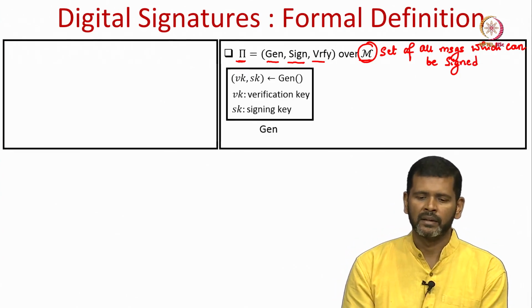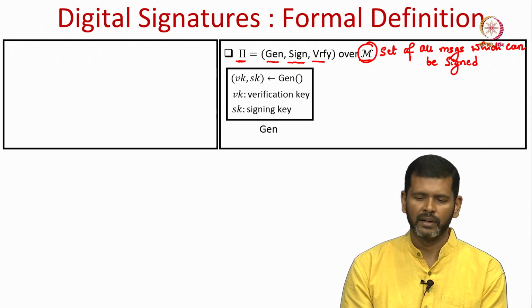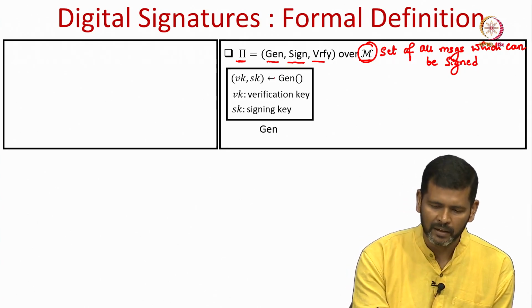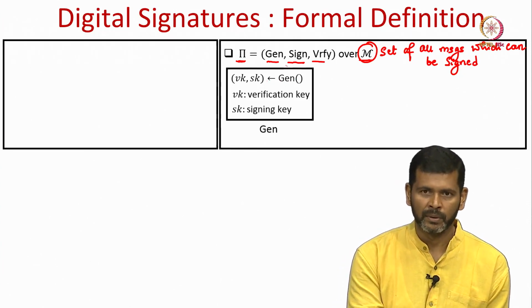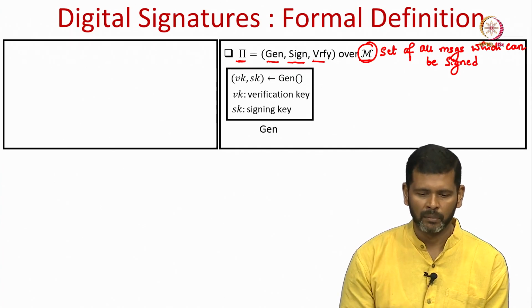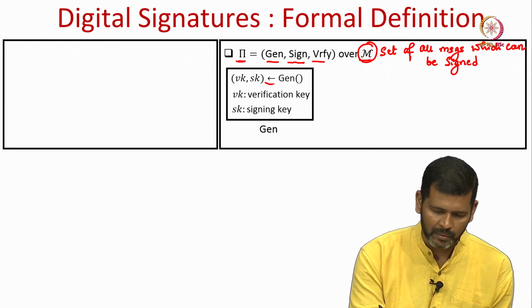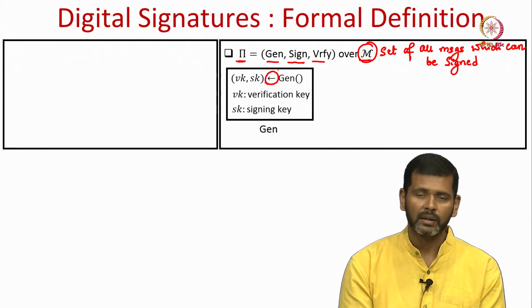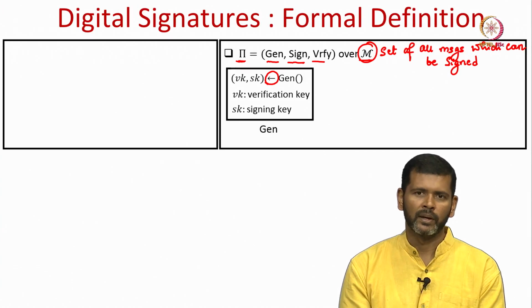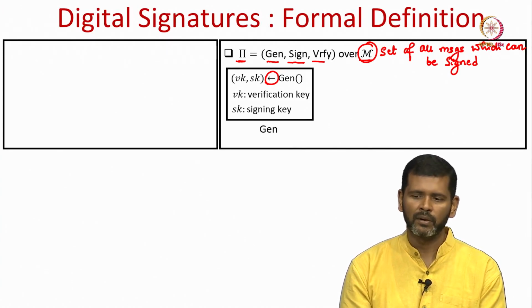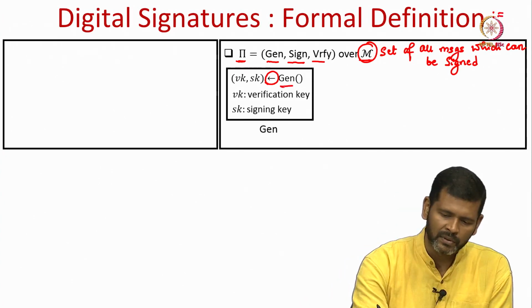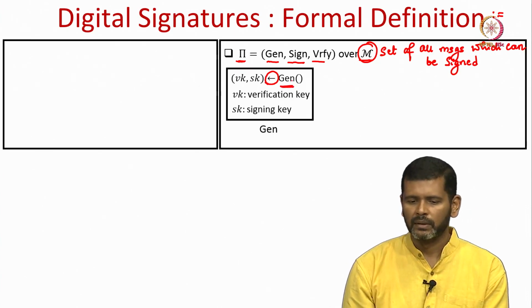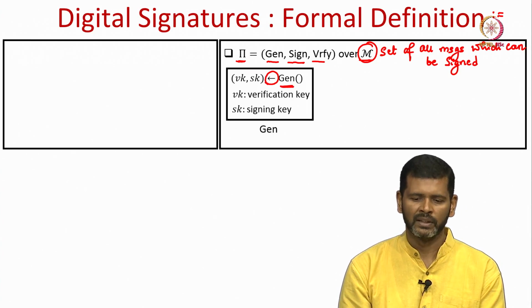Now, how this scheme will be used? So, let us first understand the syntax and semantics of each of these 3 algorithms: key generation, signing and verification algorithm. So, the key generation algorithm is a randomized algorithm. When I say a randomized algorithm, that means every time you run this algorithm, it will produce different outputs with different probabilities. So, that is why I am not using an assignment operator, rather I am using this arrowhead to express the outputs of randomized algorithms. Assignment operators are used for deterministic algorithms to denote the outputs. Key generation algorithm is a randomized algorithm.